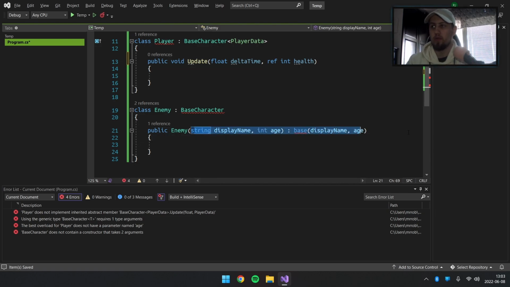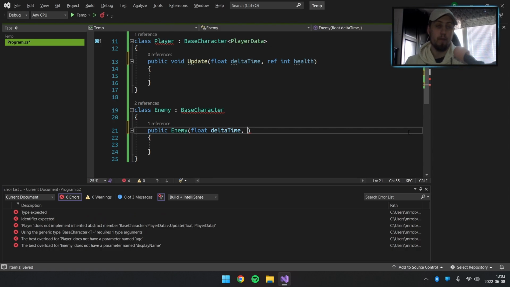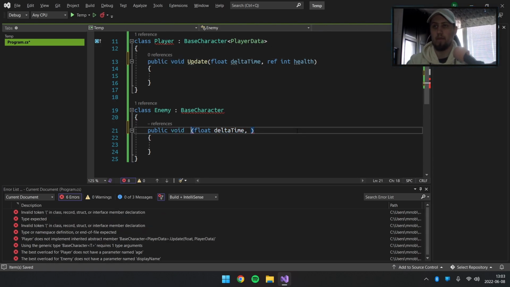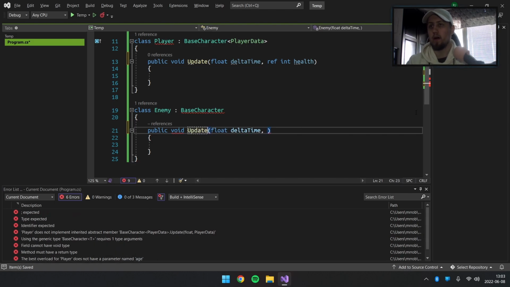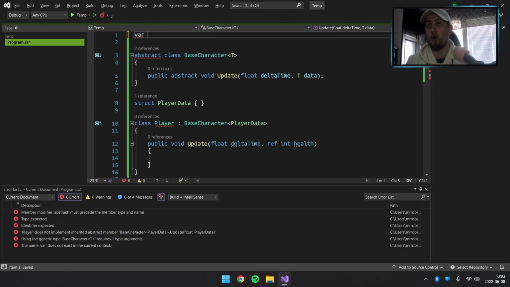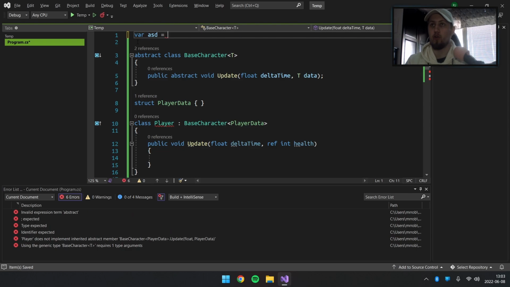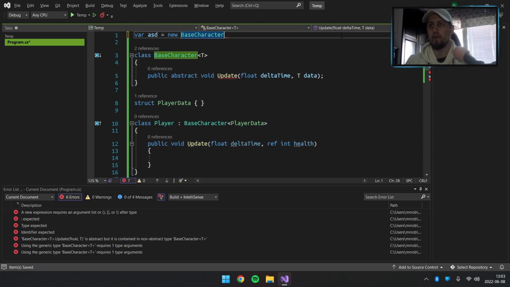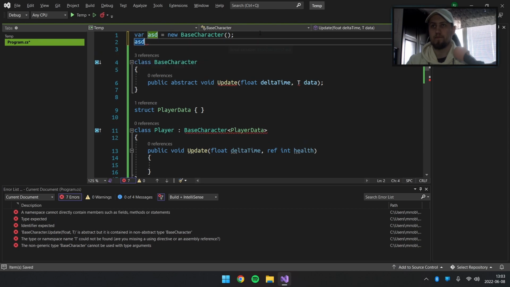We need to do the exact thing, and then when we call the base character for the update, it doesn't work because we have separated. So let's say var, we can't do a base character, but let's say we could. So let's remove the abstraction class. So we say new base character, and let's remove T as well. So like so.